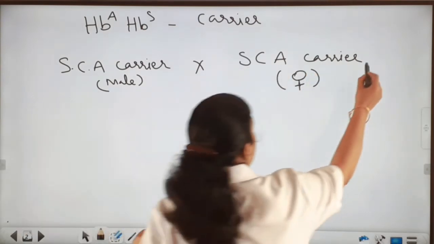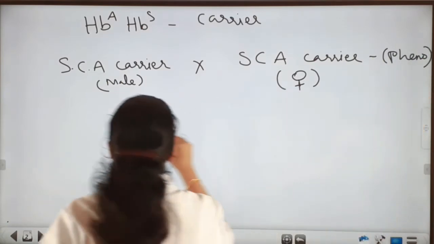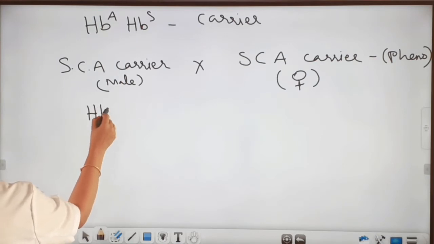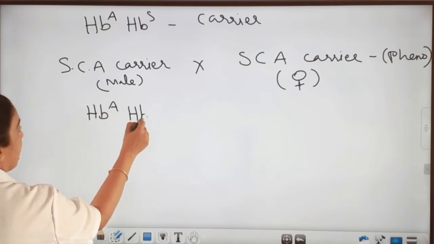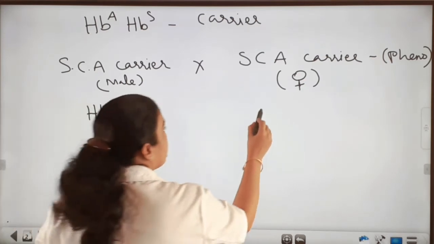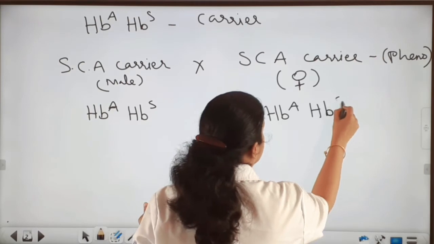So this is the phenotype. Am I right? So what may be the genotype? HbA, HbS, because these are the carriers. Here also HbA, HbS.